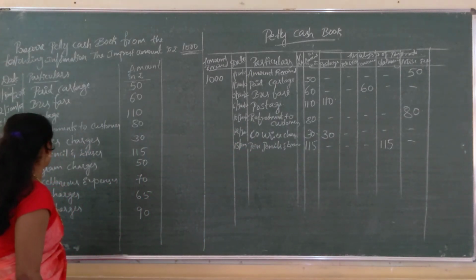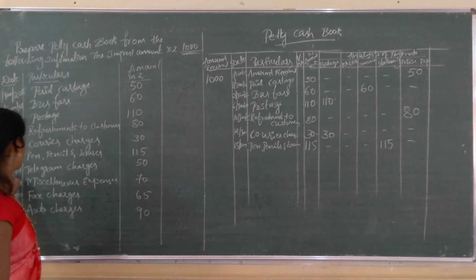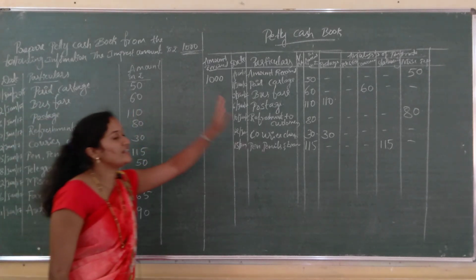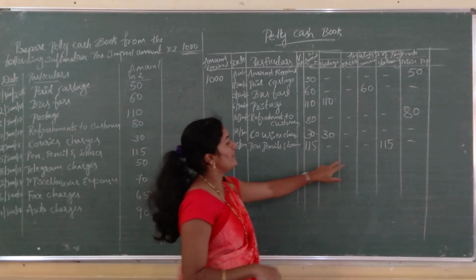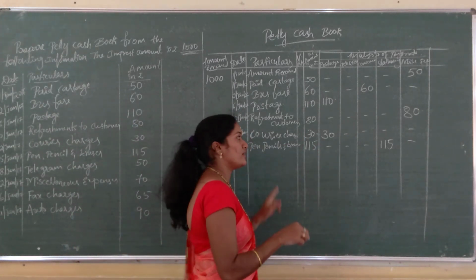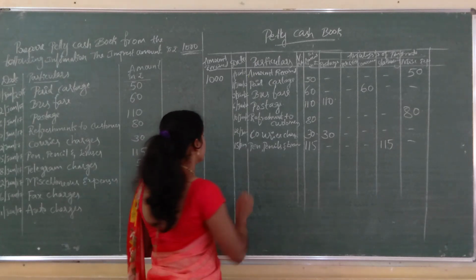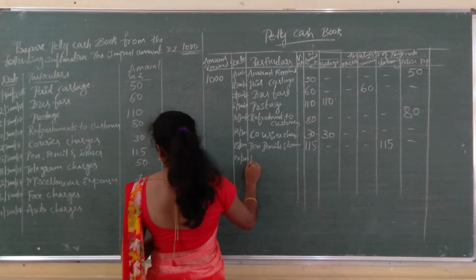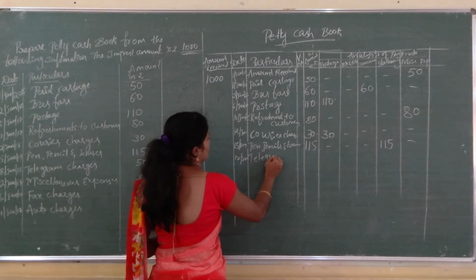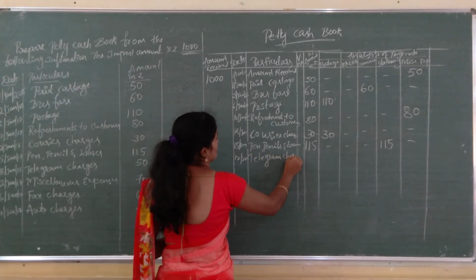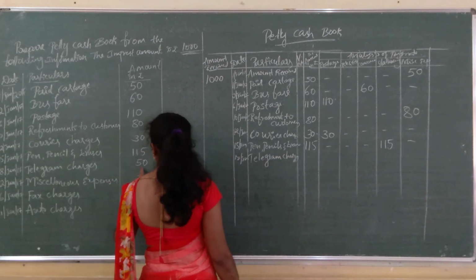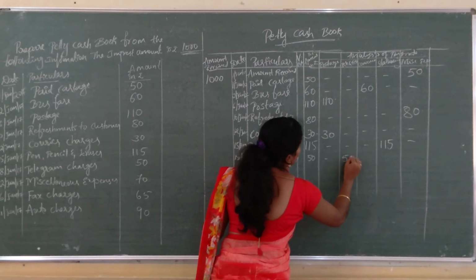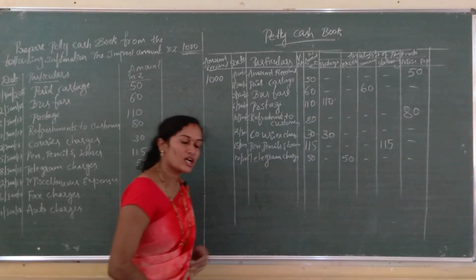Next transaction is 18th January 2017, telegram charges rupees 50. Since a separate column is specifically given, that is telephone and telegram charges, you have to record it under that column itself. So 18th Jan 2017, telegram charges. How much? Rupees 50. So this comes under telephone and telegram column.